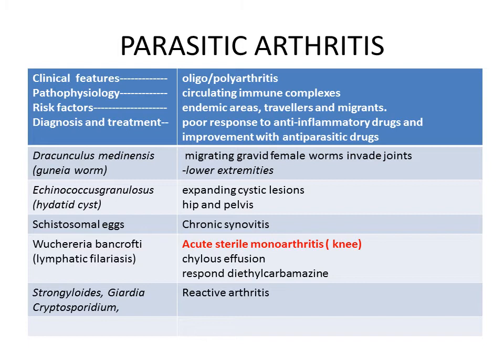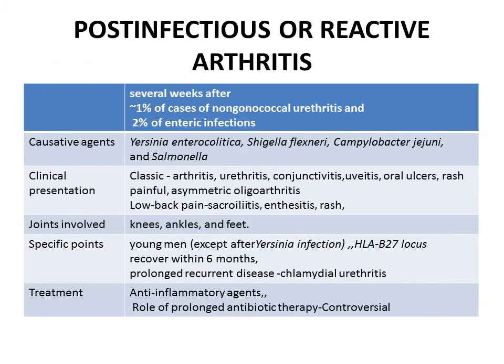The diagnosis and treatment is based on DEC. The arthritis reduces on DEC, so DEC is both diagnostic and therapeutic. A few other parasitic infections like Strongyloides, Cryptosporidium parvum and Giardia are seen in immunocompromised patients, and it is a form of reactive arthritis.